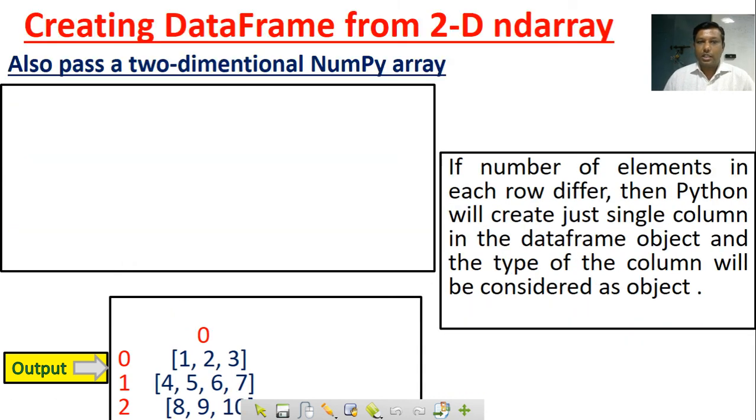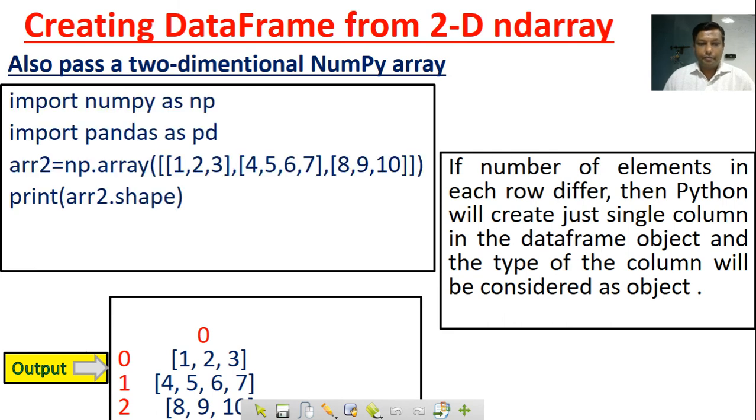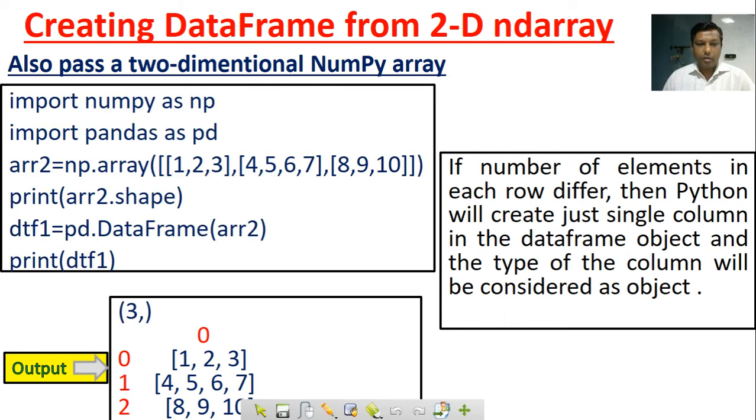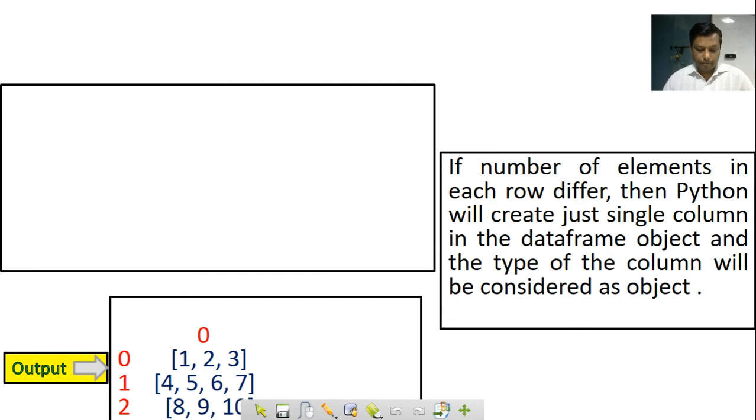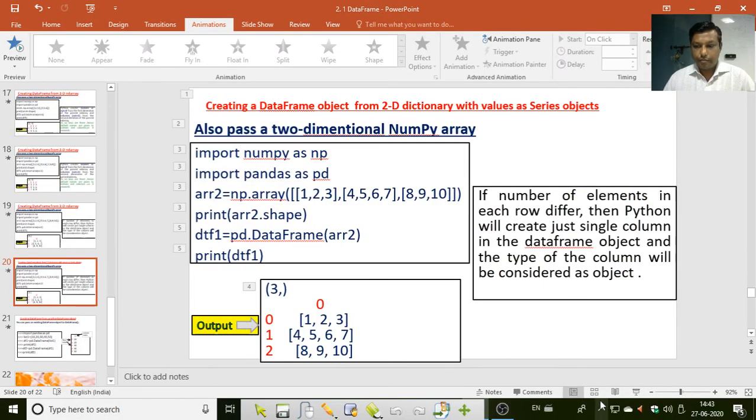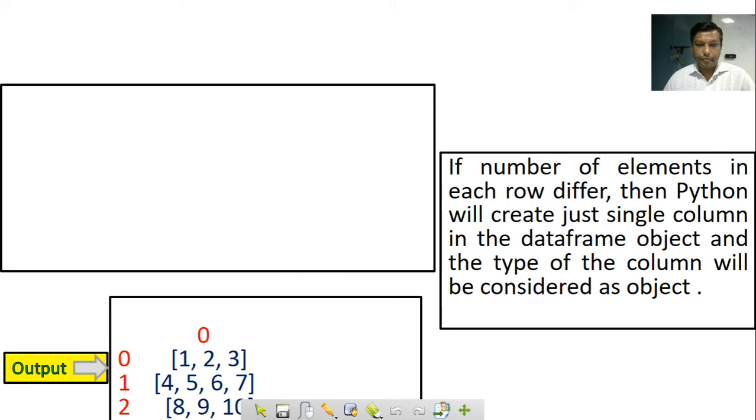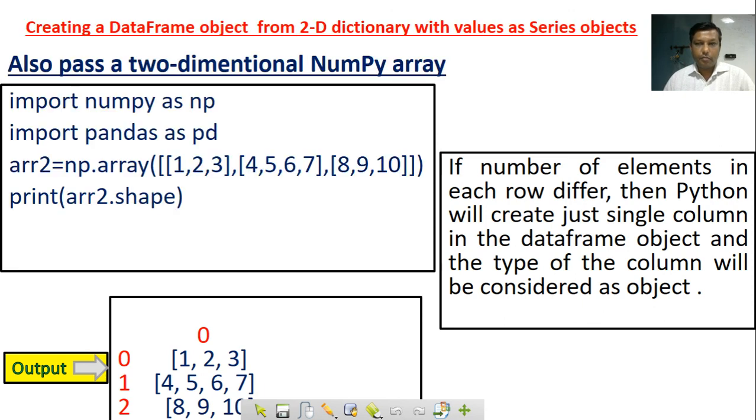Again, we also pass a 2-dimensional NumPy array, with values as a series object. np.array 1, 2, 3 is a shape. If the number of elements in each row differ, then Python will create just a single column. Look here, what's the column in this program?